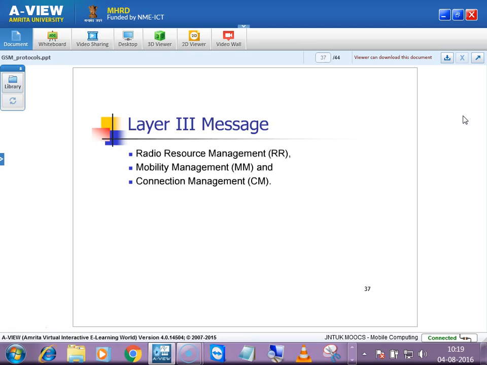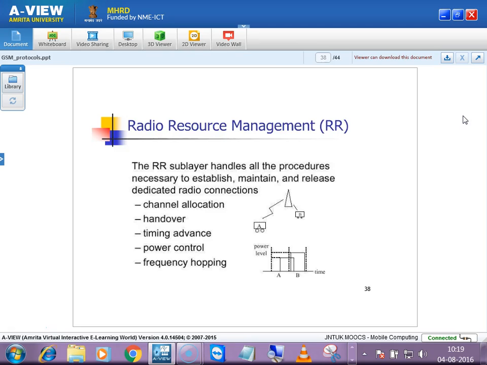Okay, layer 3 messages. I told you, management, mobility in the sense handover, radio resources in the sense how the resources are allocated, connection in the sense for how much time the connection should be maintained. Those are related to the services. Okay, radio resource management. The radio resource sublayer handles all the procedures necessary to establish, maintain, and release dedicated radio connections.